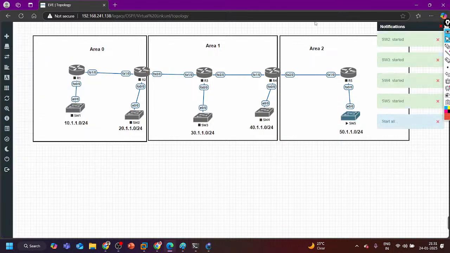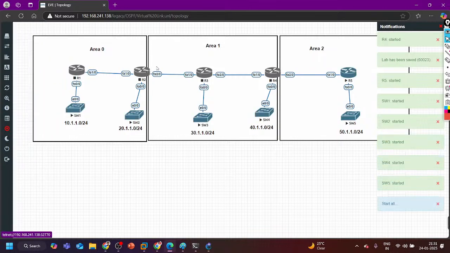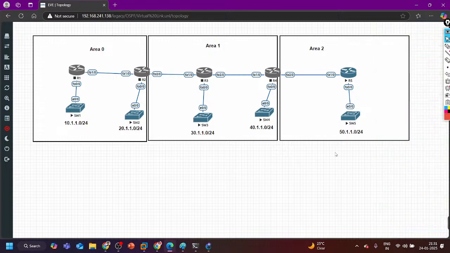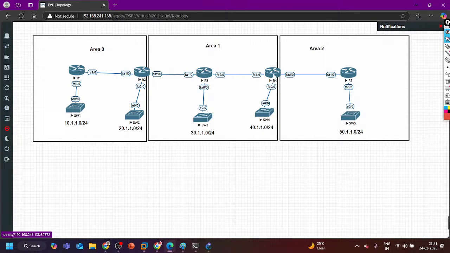Between which routers? Between Area 2 and Area 0. Which router is the ABR, guys? R2 is the ABR. So we need to create a virtual link from R2 to which router? R4. Now make sure there is reachability between R2 and R4 first, before configuring the virtual link.